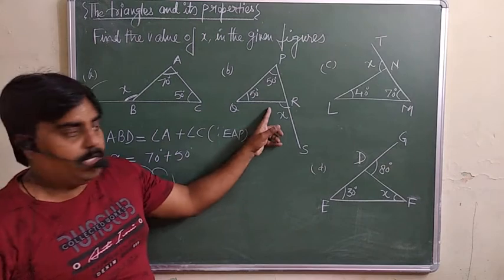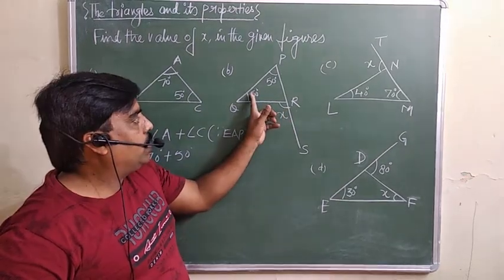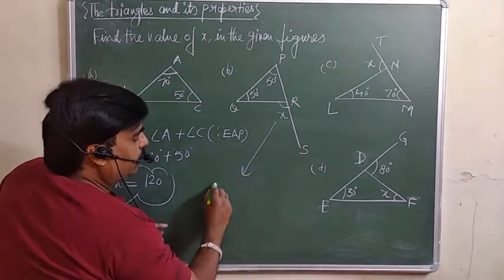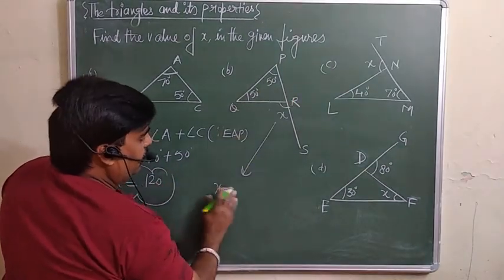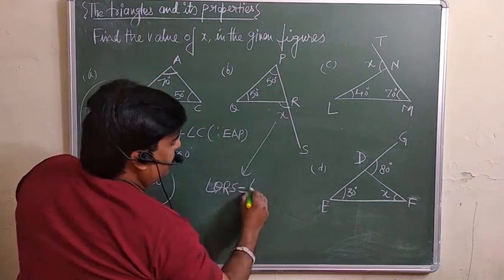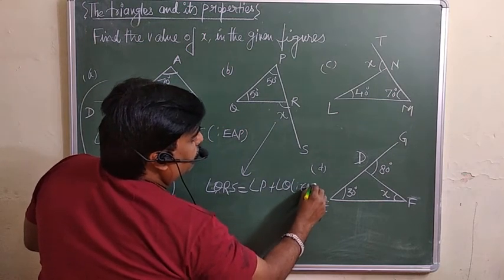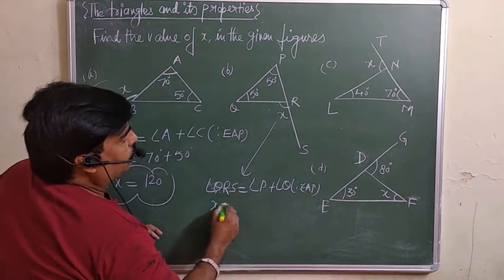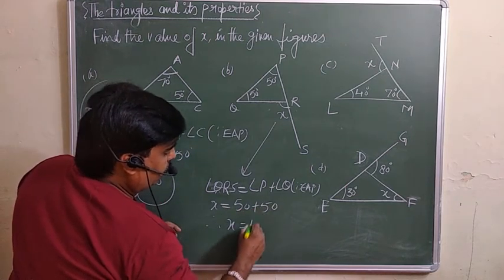Similarly here, this is your exterior angle. What will it be equal to? The sum of these two. So directly you can do x is equal to the sum of these two. Means angle QRS will be equal to angle P plus angle Q, for the same reason, by the exterior angle property. So x is equal to 50 plus 50. Therefore x is equal to 100.